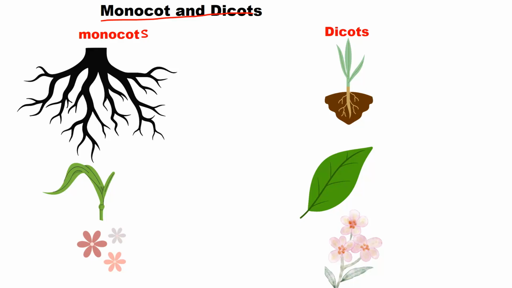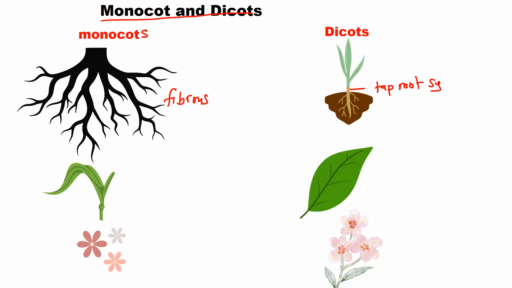Now, let us look at the monocots in terms of their roots. As you can see, this is scattered, or fibrous. So for the monocot, they have fibrous root system. Then dicots have what we call tap root system.